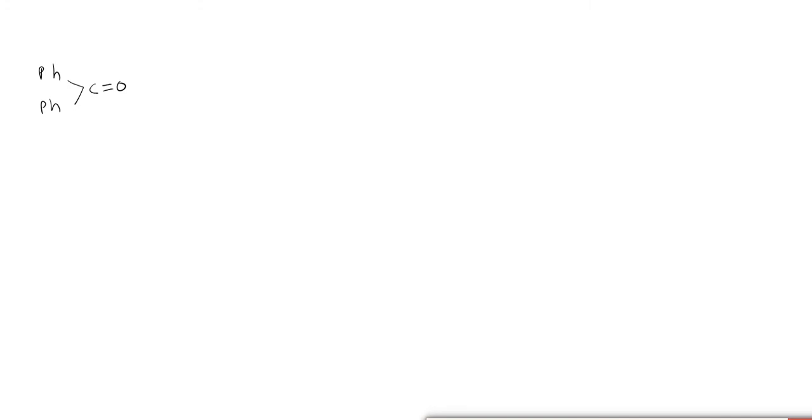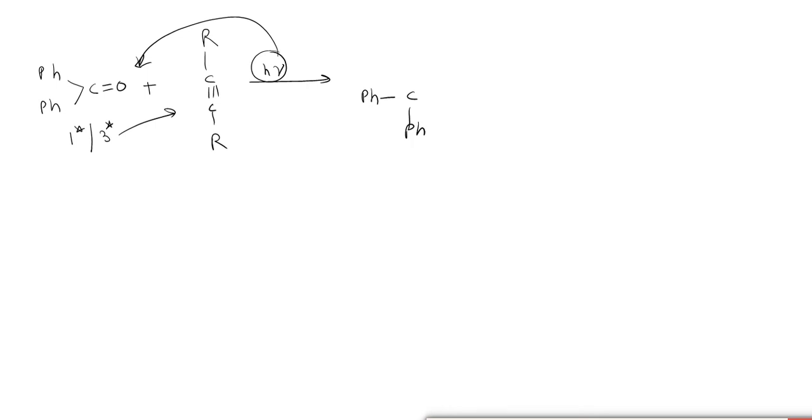If this reacts with acetylene, then in presence of hv, it will form first the excited singlet state, then the excited triplet state, and that excited triplet state will form an addition product, that is Ph, C, Ph, O, C double bond C, with the free radical, and further it will form a cyclic product.